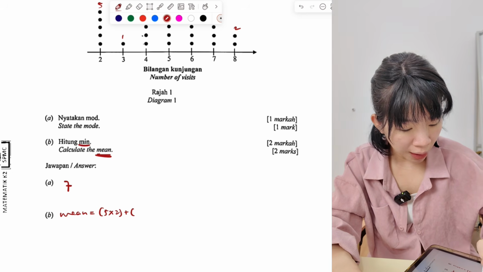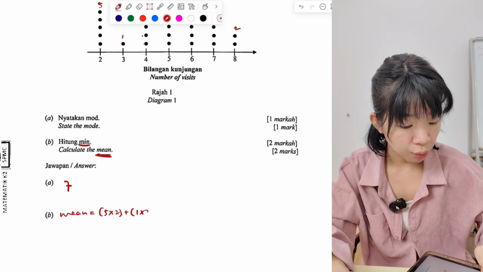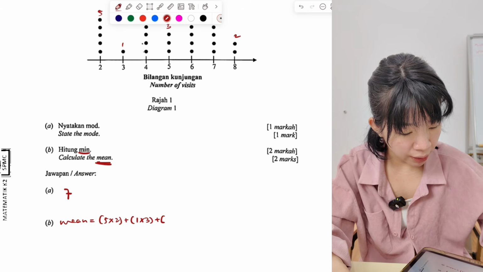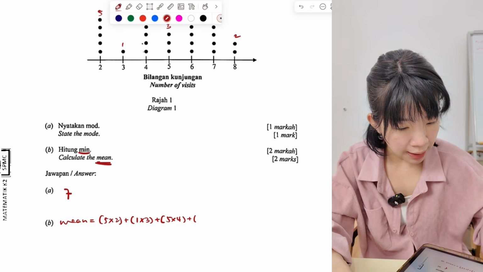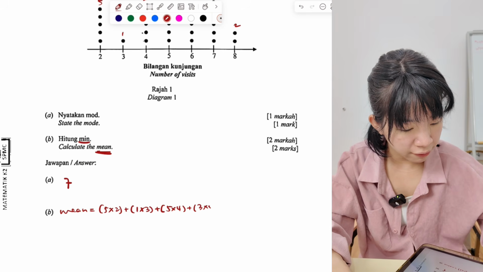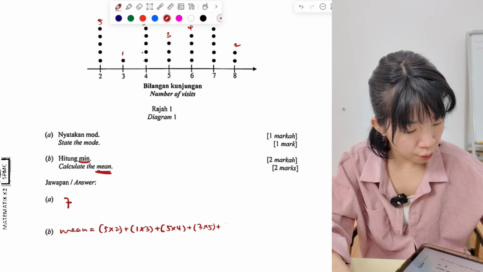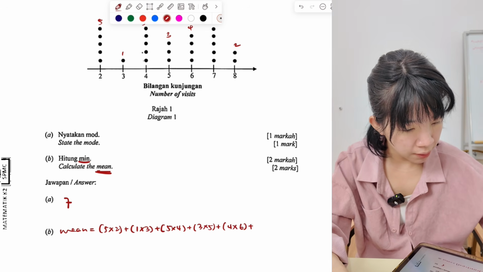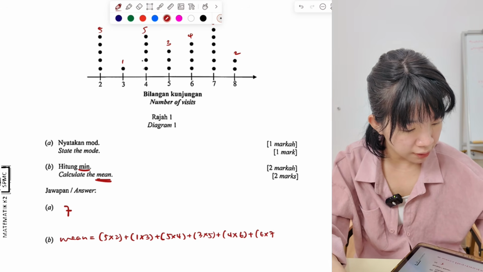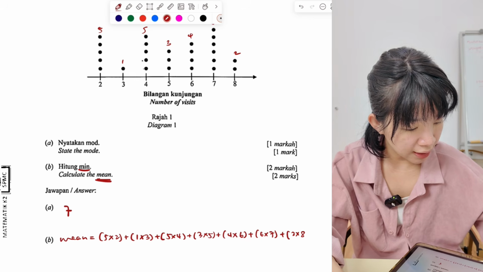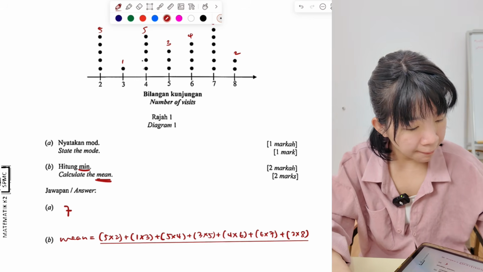Plus, we have 1 student visit the library 3 times, 1 times 3. Then followed by, we have 5 students visit 4 times. Then next, we have 3 students visit 5 times. Plus, we have 4 students visit 6 times. We have 6 students visit 7 times. And we have 2 students visit 8 times. Divide by the number of students.